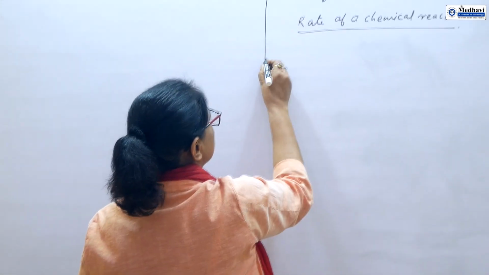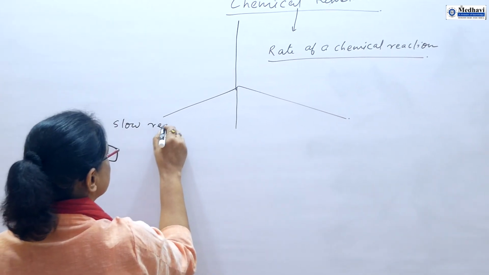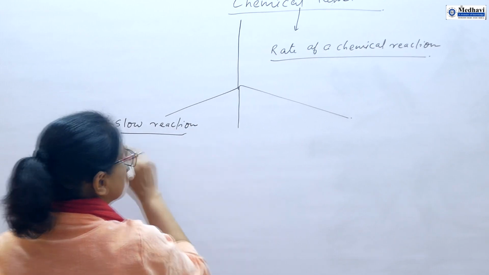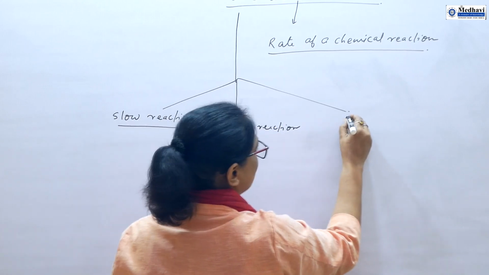Whereas those reactions which occur at a fast rate are called fast reactions. Reaction in the presence of sunlight is a fast reaction. And if the reaction takes place at a moderate rate, neither slow nor fast, it is called a moderate reaction. So there are three different types of chemical reaction present in nature, and that is very, very important. First is the slow reaction, second is the fast reaction, and third one is the moderate reaction.